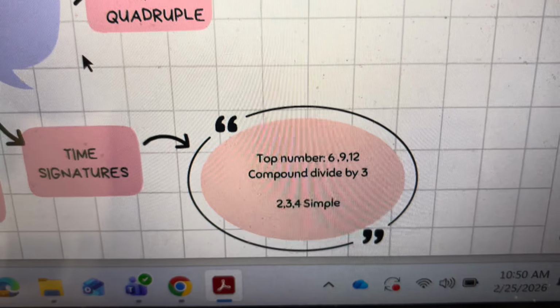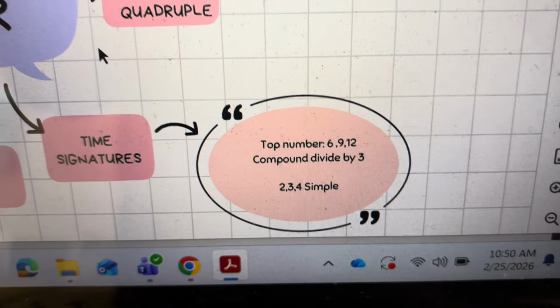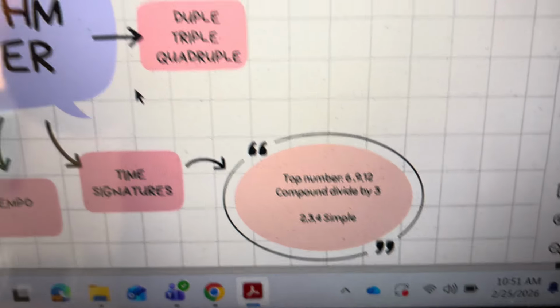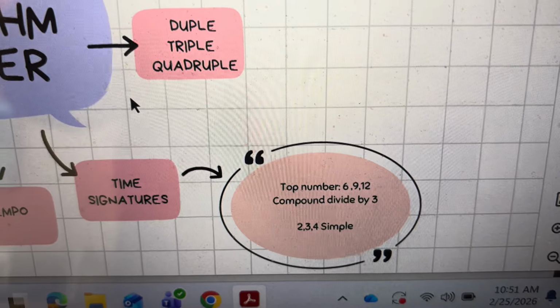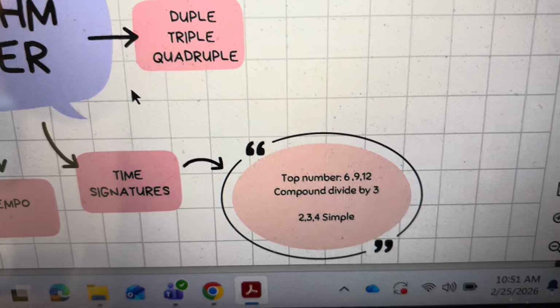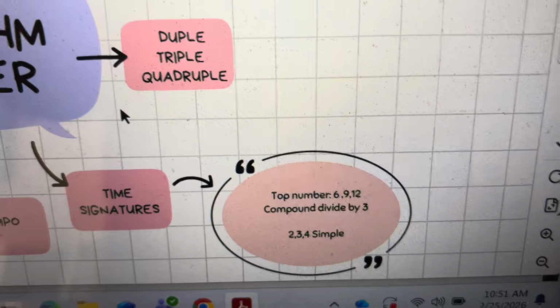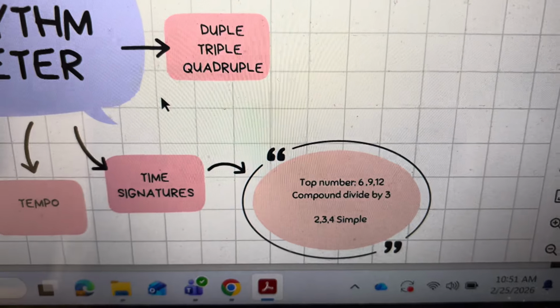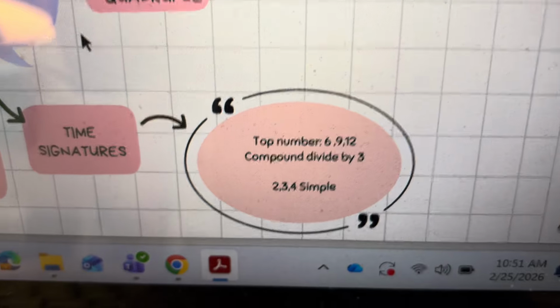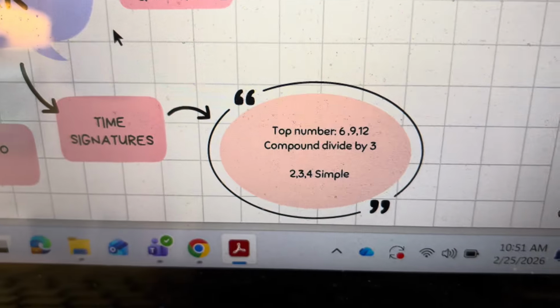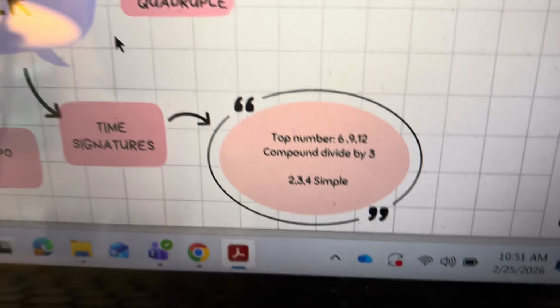So 6, 9, or 12, compound, divided by 3. 6 divided by 3 is 2, thus compound duple. 9 divided by 3 is 3, so that'll be compound triple. And 12, 12 divided by 3 is 4. So, for example, 6/8 would be compound duple. 9/8 would be compound triple. 12/8 would be compound quadruple.